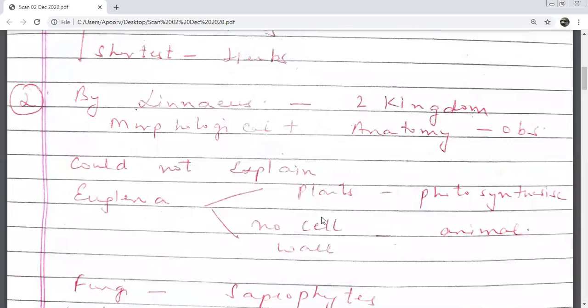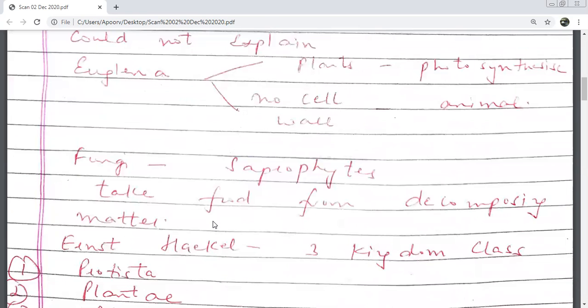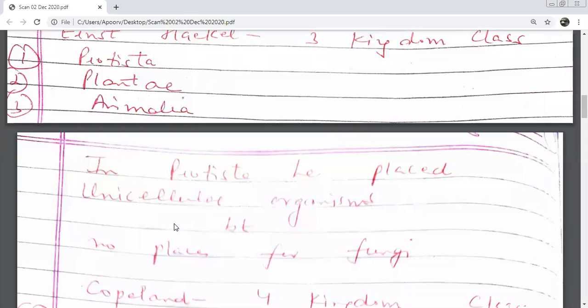If you remember, when we talked about Aristotle, he said plants are both unicellular and multicellular. So he just tried to make a separate category for unicellular organisms. That is all. Whenever you talk about Protista, remember just one word: Protista means unicellular organisms.